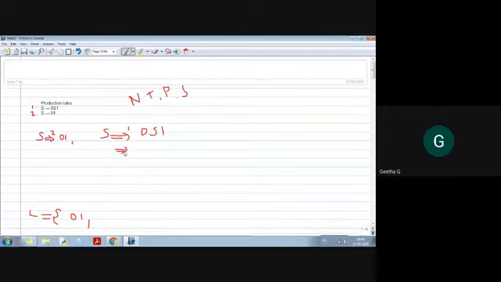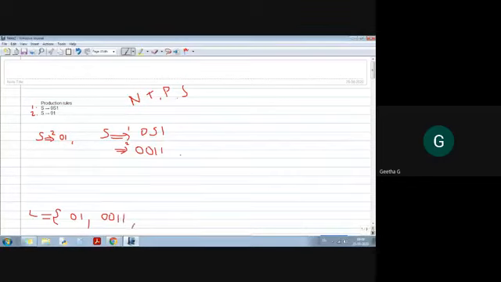Using rule 2, I am replacing S with 01, so this 0 stays as it is, and for S using rule 2, I have replaced it with 01, and next I have written 1. So the second string generated by this grammar is 0011.